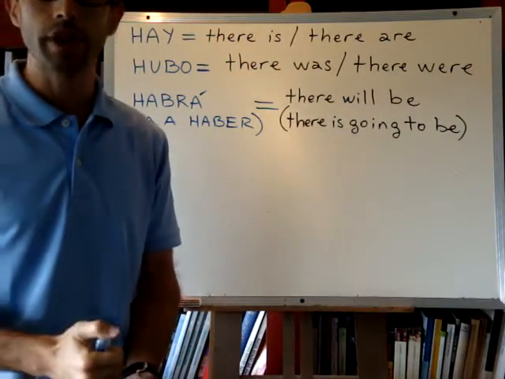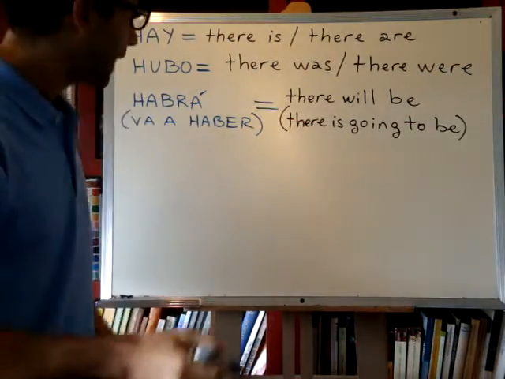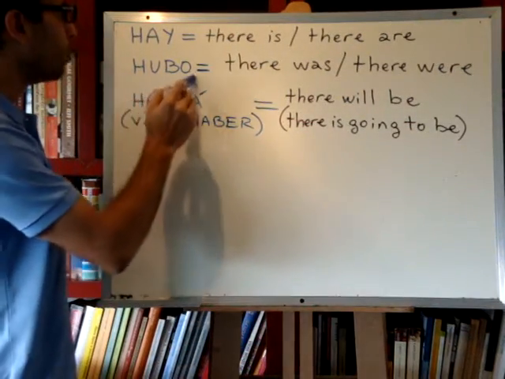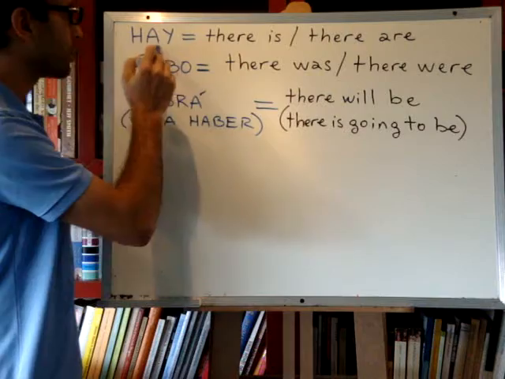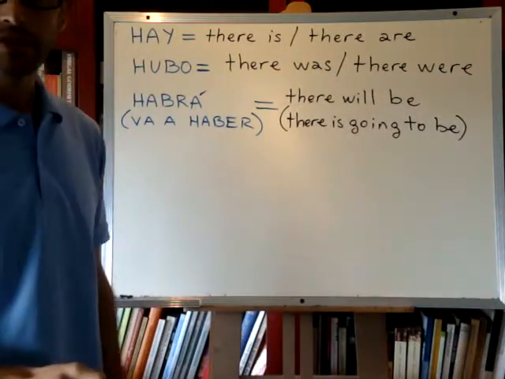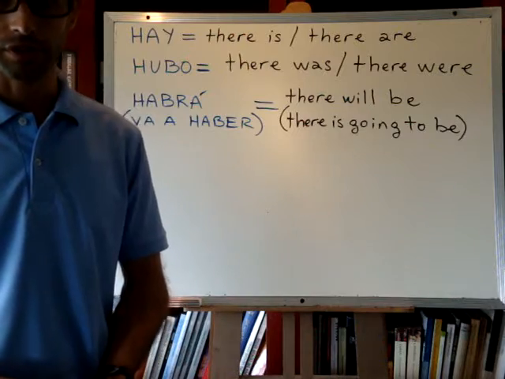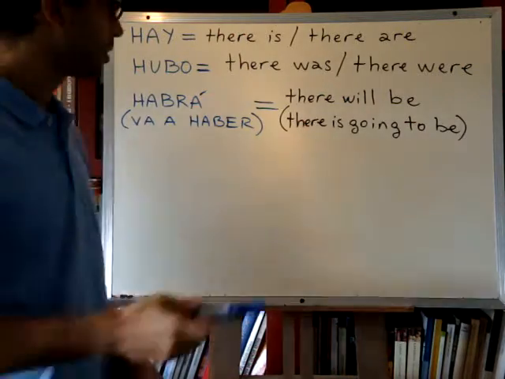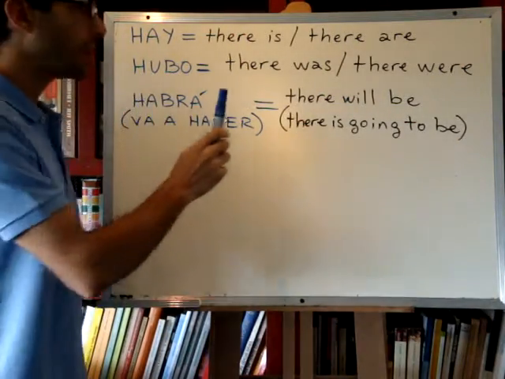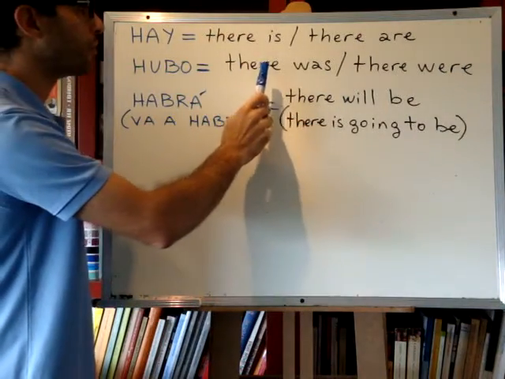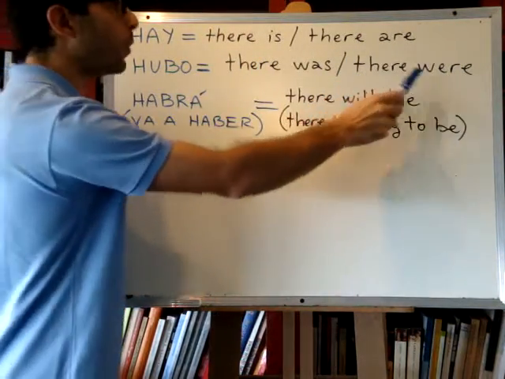For the singular and the plural we use it. And the word hubo is a conjugation in simple past for the third person of the singular, right? For it. However, it is used for there was and for there were.